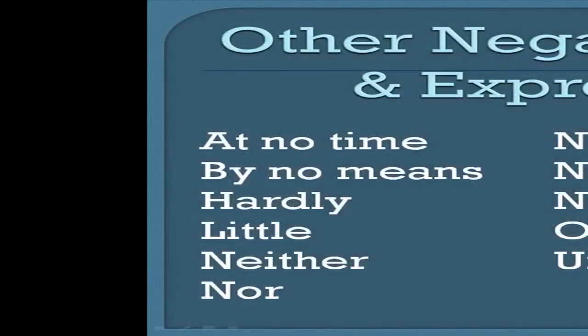The list you see here is not complete, but negative words and expressions in English include at no time, by no means, hardly, little, neither, which could also be pronounced as neither, nor, no sooner than, not only, nowhere, only, under no circumstances.